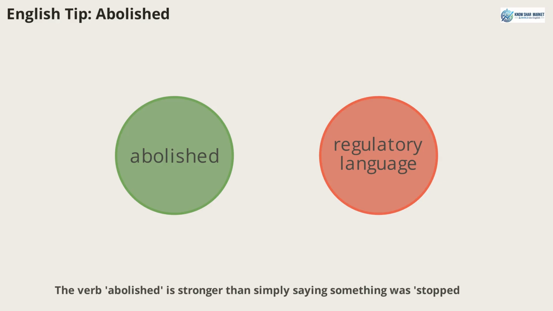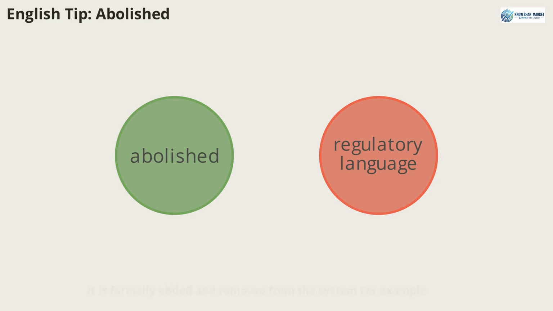The verb abolished is stronger than simply saying something was stopped. When a law or practice is abolished, it is formally ended and removed from the system. For example, the dividend distribution tax was abolished. This word is useful for discussing major regulatory changes in both finance and general English.